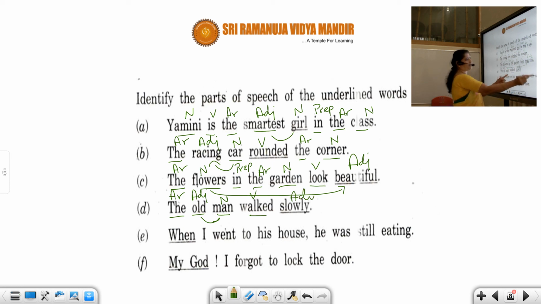When I went, there are two sentences. Because it is joining the two sentences, it is conjunction. Oh God, interjection. Okay. I went to his house. He was still eating. Oh God, I forgot to lock the door. So you can understand, when you're going for every word like this, students, you will easily be able to understand every word's role in the sentence. And when you're able to identify like that, parts of speech becomes very, very easy for you.